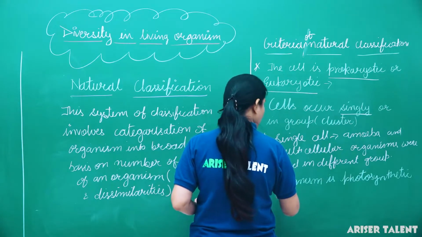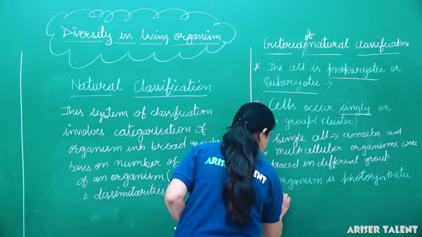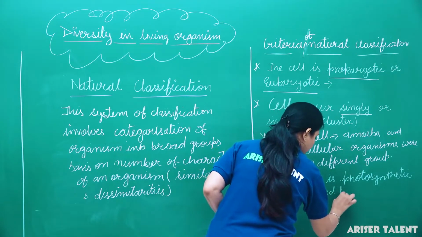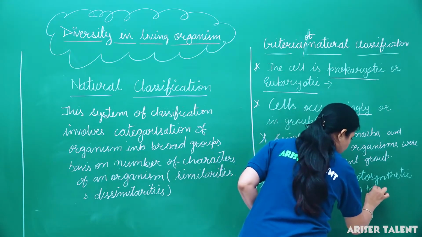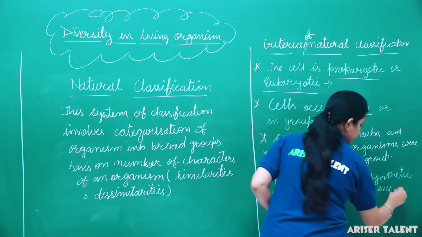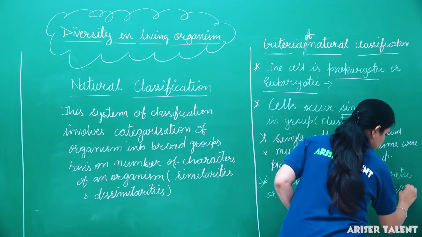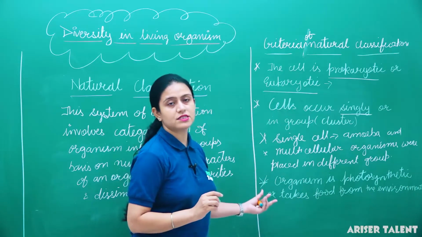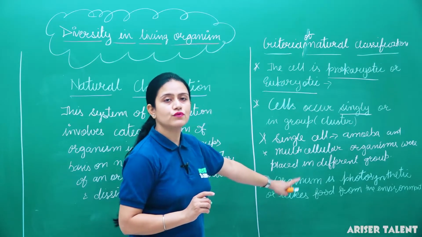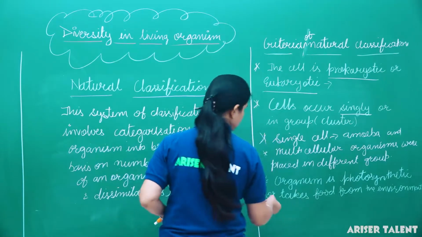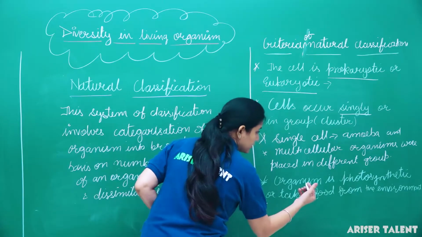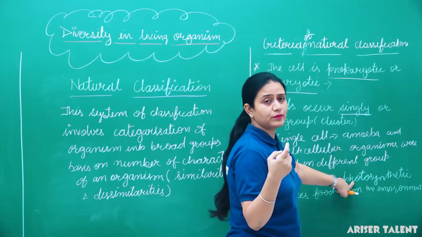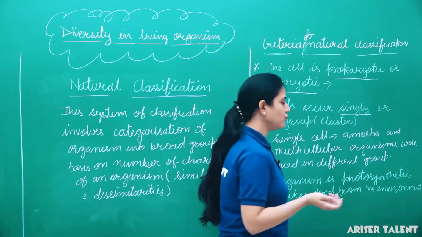So here we can mention organism is photosynthetic or takes food from the environment. Okay, so another criteria for the classification was whether the organism is photosynthetic, which means whether it is able to perform the process of photosynthesis and make its own food or not.